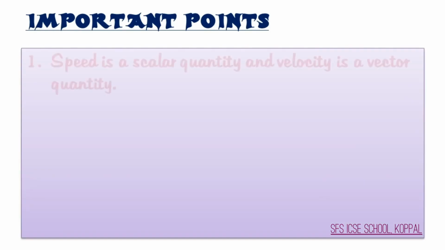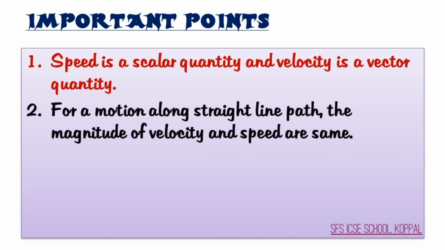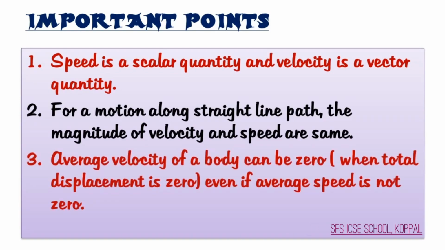Let us revise the important points from this part. Number 1, speed is a scalar quantity and velocity is a vector quantity. Number 2, for a motion in a straight line, the magnitude of velocity is same as speed. Number 3, average velocity of body can be 0 even if average speed is not 0.